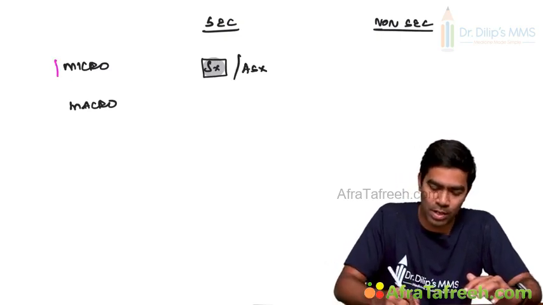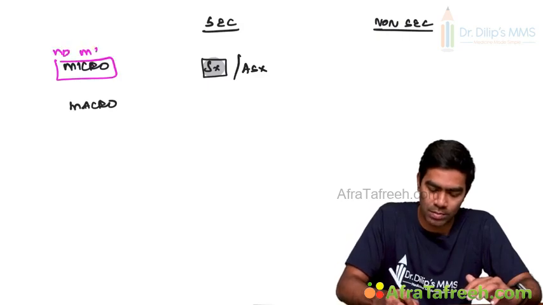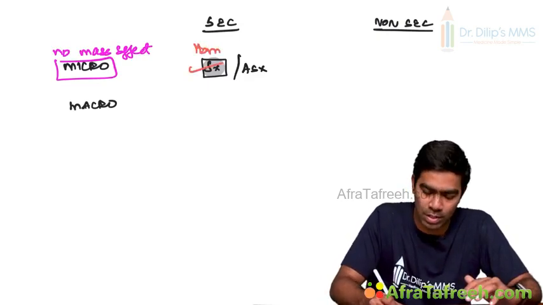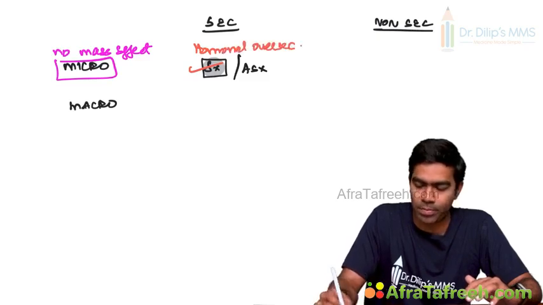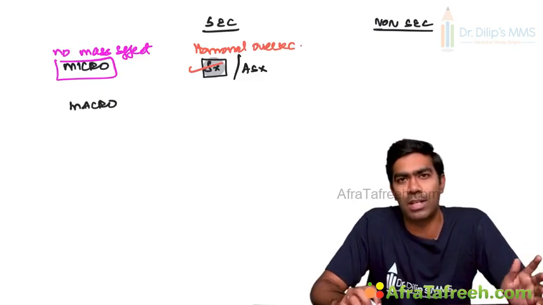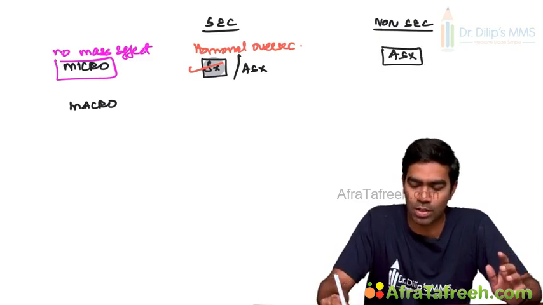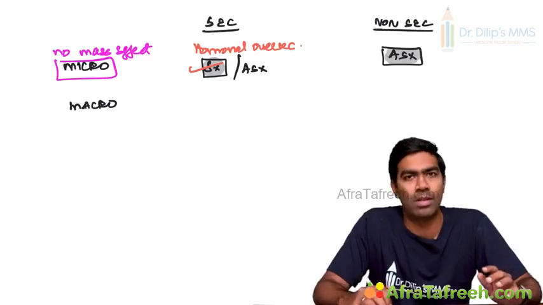I already told you microadenomas do not produce any mass effect. So why are they symptomatic? These symptoms must be due to hormonal oversecretion, right? But on the other hand, non-secretory microadenomas generally tend to be asymptomatic. They do not tend to be symptomatic at all.